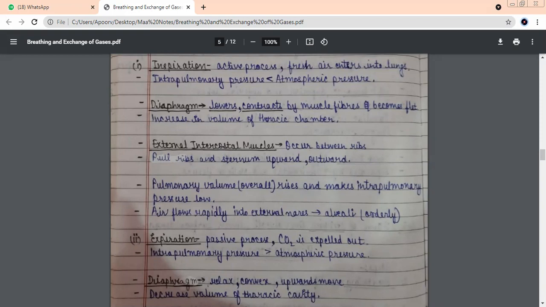Now sternum goes up. Move the upper hand a little higher. Sternum has gone up and diaphragm will go low. Move the right hand down. So has the space between the two hands increased? Yes, ma'am. Exactly, this is what happens. So when the space increases, area increases, what decreases? Pressure. Pressure decreases. And the pressure inside the lungs, which is known as the pulmonary pressure, is less than the atmospheric pressure. And we know things move from high pressure to low pressure. So air from the atmosphere will enter the lungs.